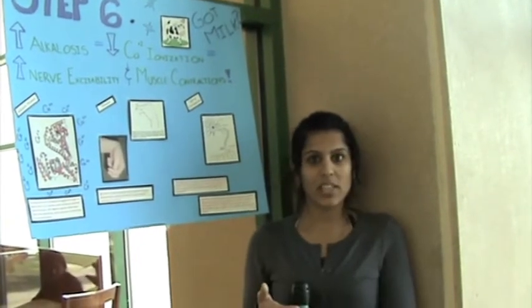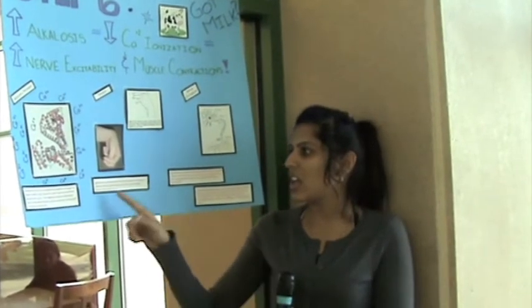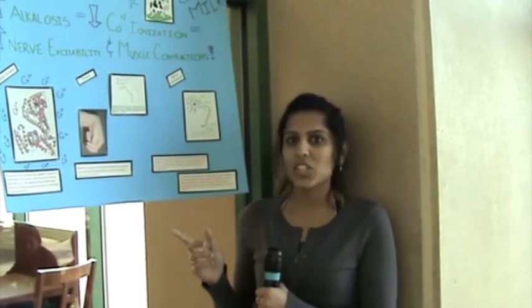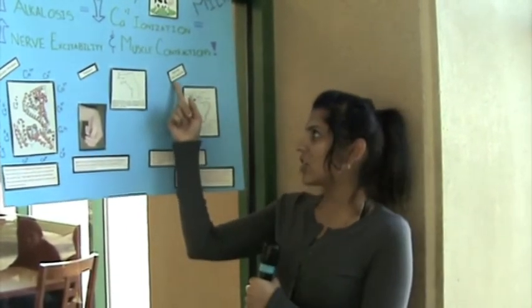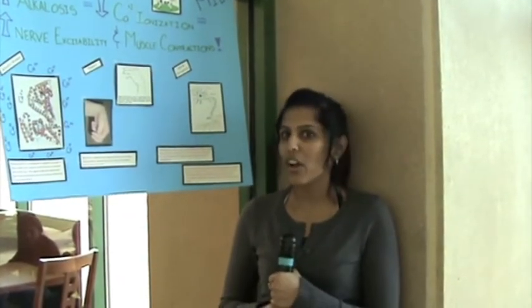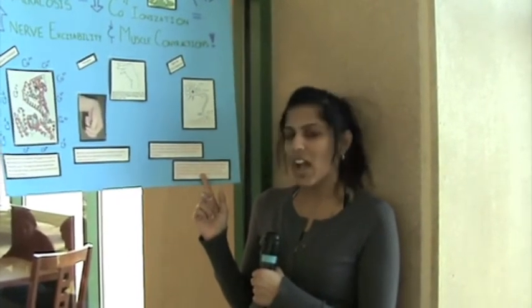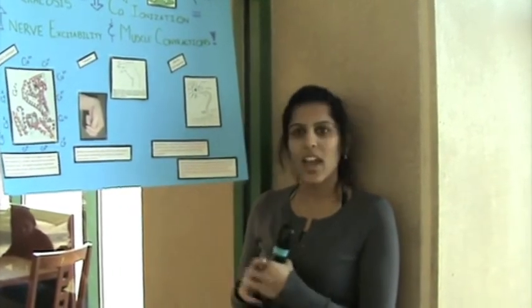This, as Jamie had said before, an increase in potassium levels and an increase in sodium levels results inside our cells because of the decrease of the Ca levels outside the cell. This leads to greater potential for action potentials and increase in nerve excitability. This overwhelms the central nervous system and the heart, which leads to other diseases such as a decreasing level of consciousness, tetany, which I had explained right here, arrhythmia, seizures, and comas.